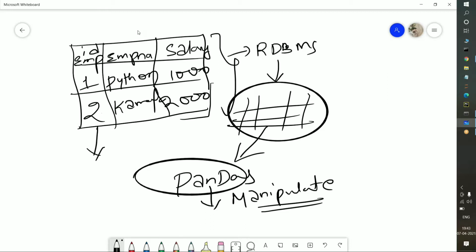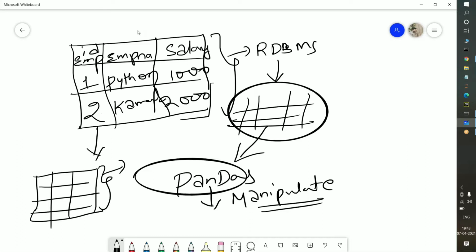Structured data is, for example, any Excel sheet. In each and every Excel sheet we can consider the columns as well as rows. The data which is in the format of rows and columns is known as structured data. So we will see about unstructured data next.